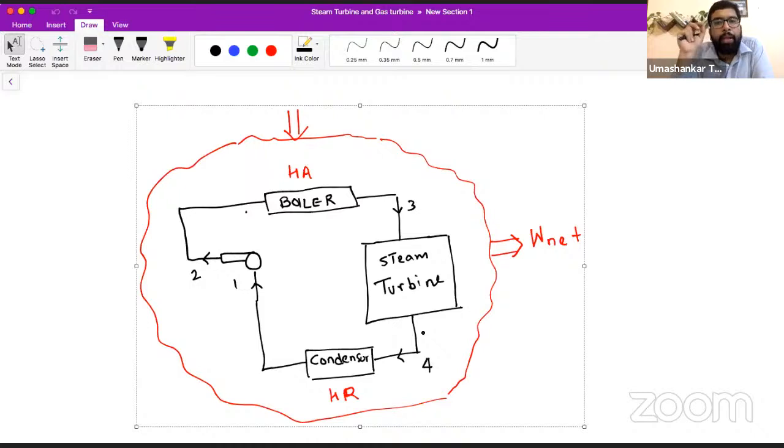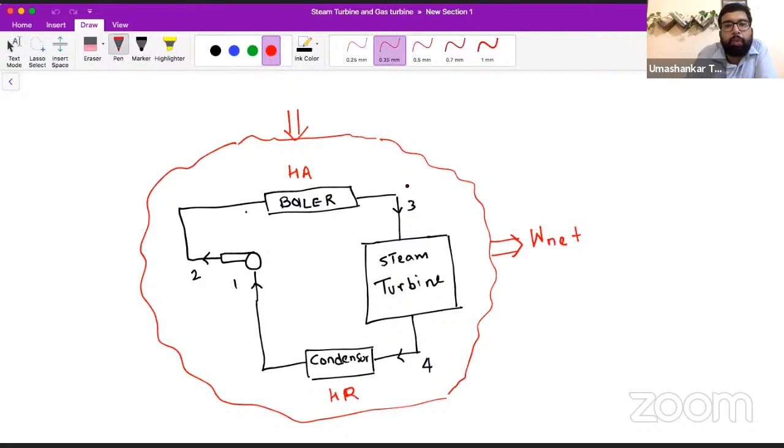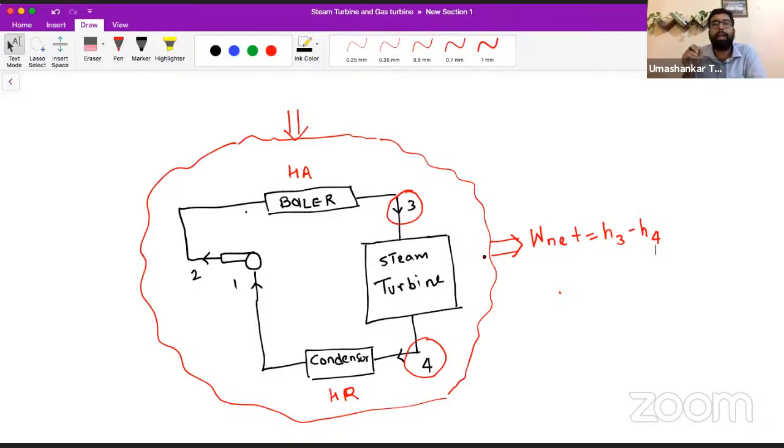Yes or no. At the entry to the steam turbine, after the boiler, high temperature, high pressure steam enters the steam turbine and comes out. We already had this information, and our net work comes out to be H3 minus H4. I am neglecting the pump work here because the pump work is very, very small. This is the assumption we make while studying the Rankine cycle. Is it true or not?